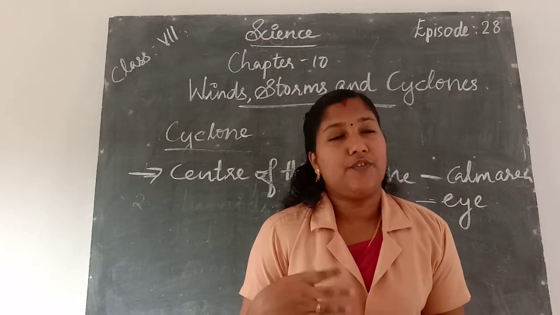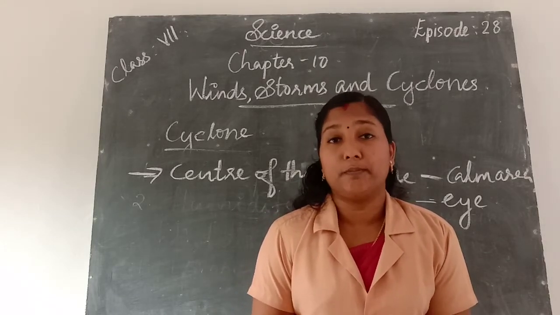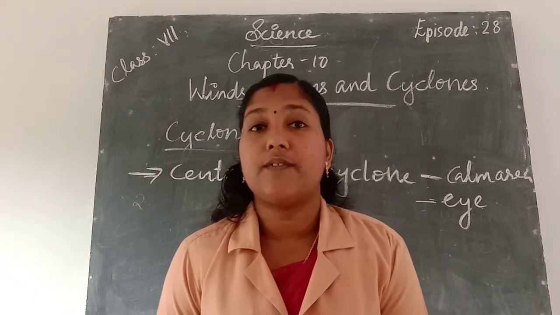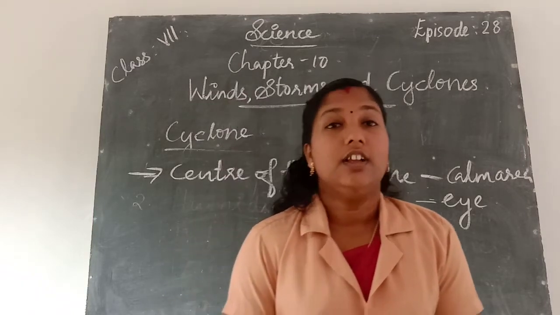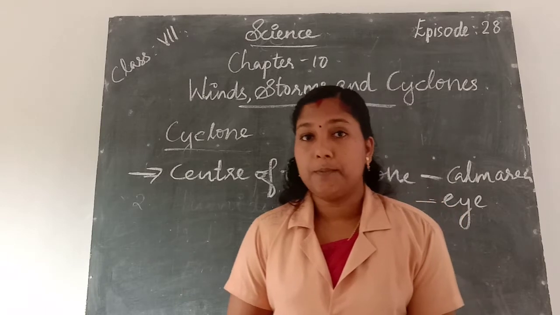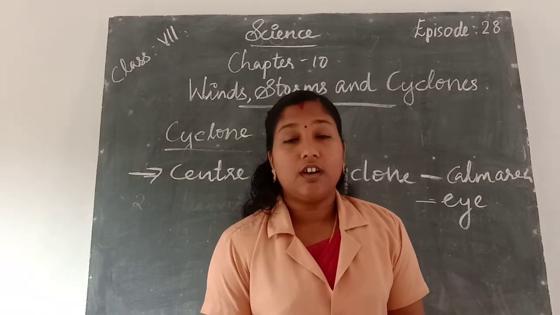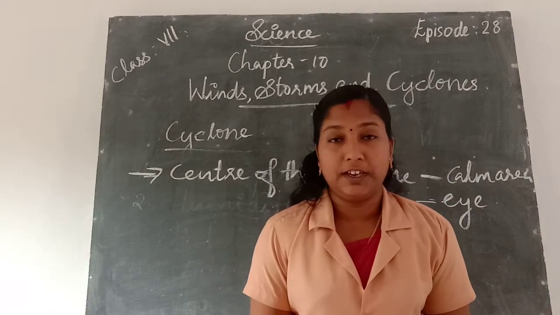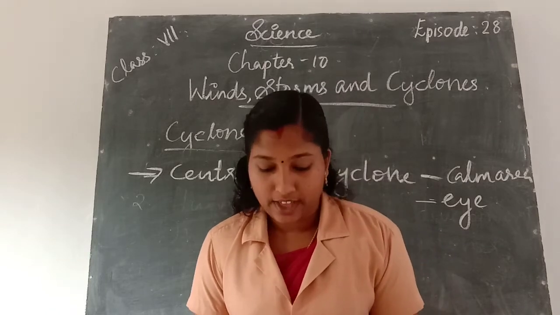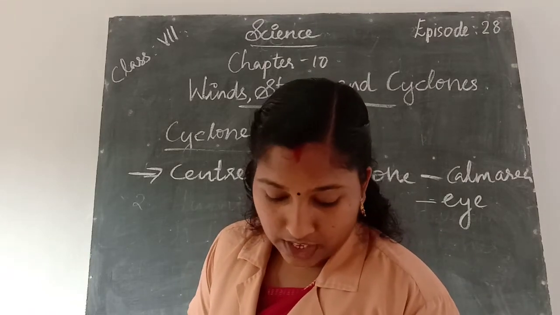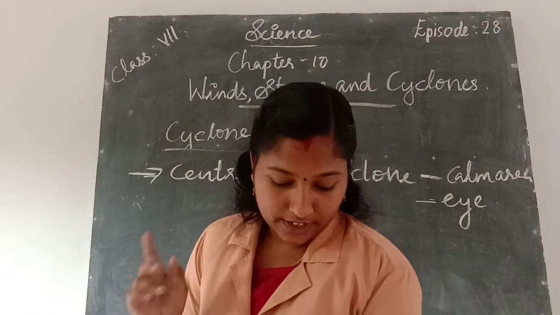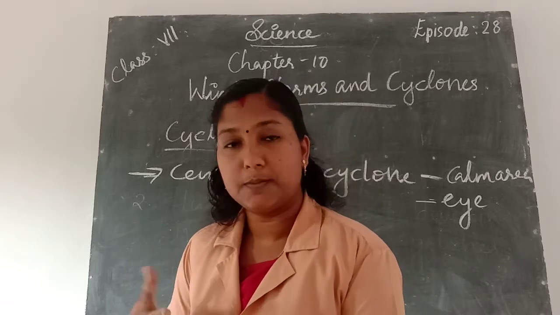Then there are different factors related to the formation that contribute to the development of storms: temperature, humidity, high speed wind, and wind direction. These are the factors that contribute to the development of cyclones. All of you understood about how a thunderstorm becomes a cyclone?